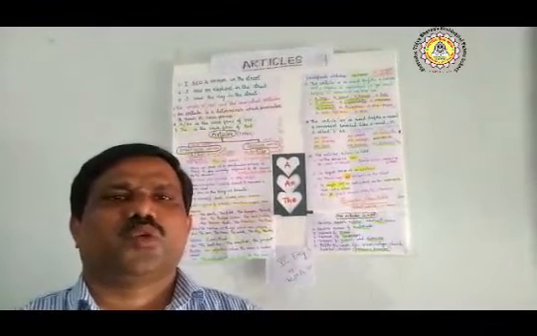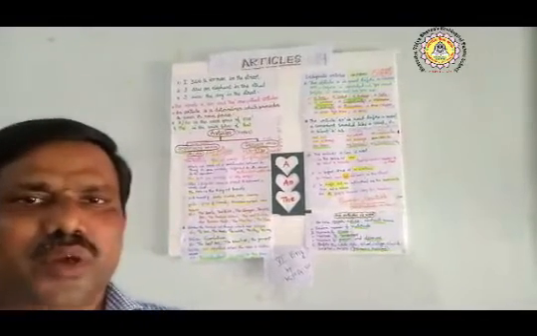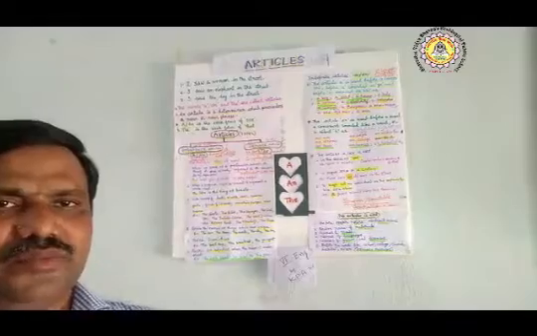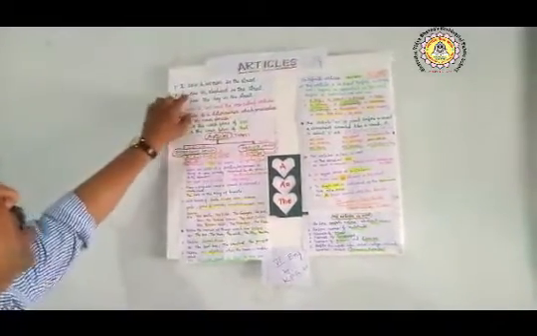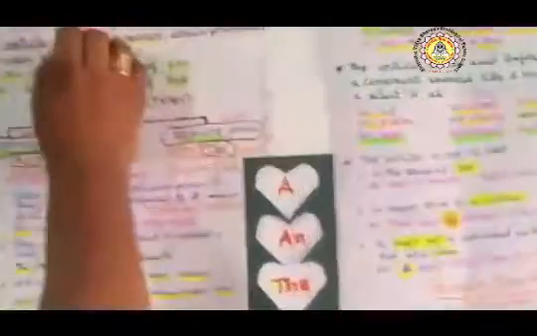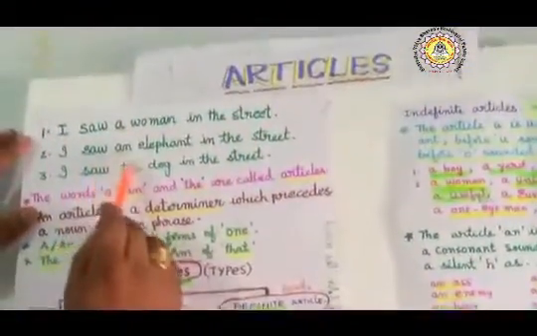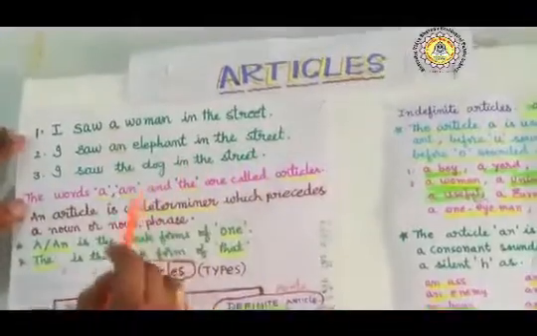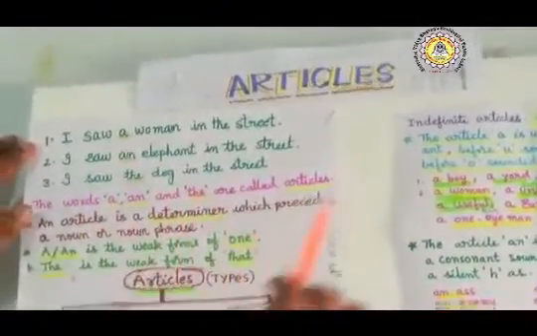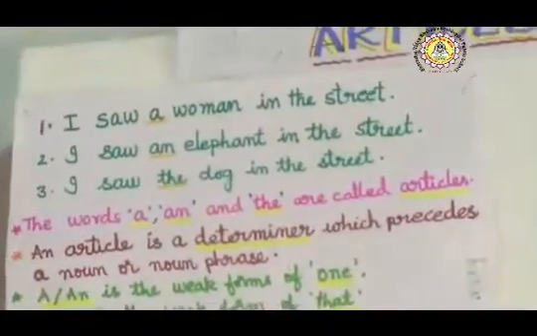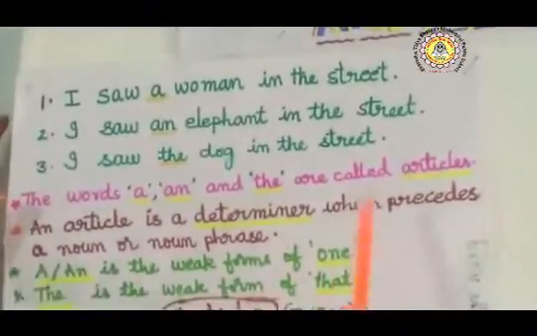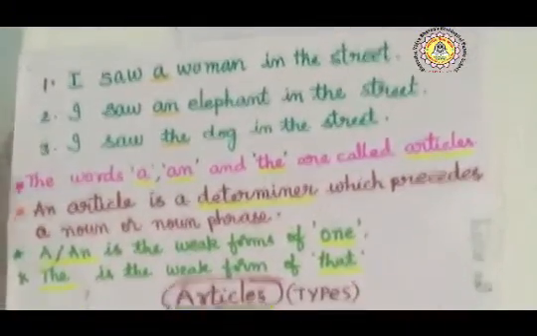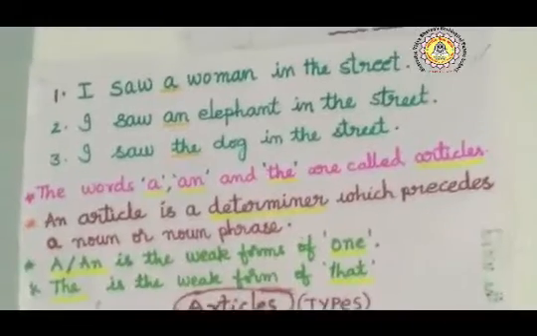Now, today we are going to learn one more topic about articles. See, I saw a woman in the street. I saw an elephant in the street. I saw the dog in the street. The words a, an, and the are called articles. What is the work of articles?